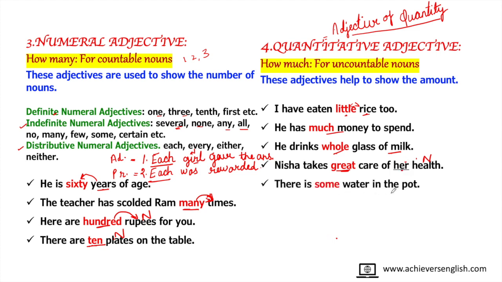There is some water in the pot. Water is a noun. The words coming before noun are adjectives because they modify noun. So some is an adjective of quantity because if I ask a question, how much water is there in the pot? The answer will come, there is some water in the pot. I hope you are understanding the concept that we can identify the kind of adjective by asking the question. So if it is answering in how much, then it is quantity. If it is answering in how many, then it becomes numeral adjective.